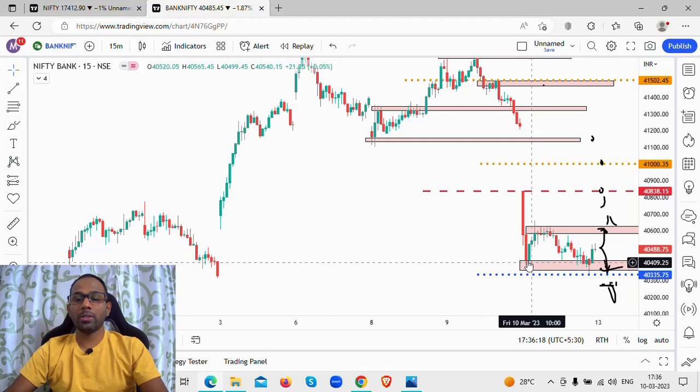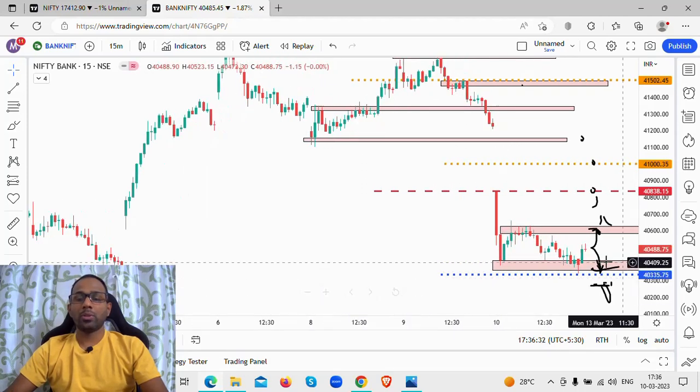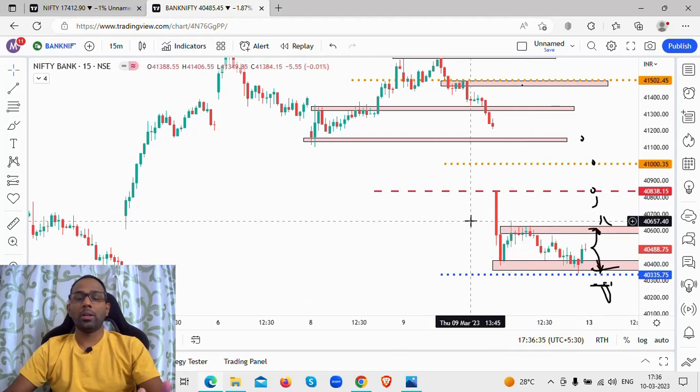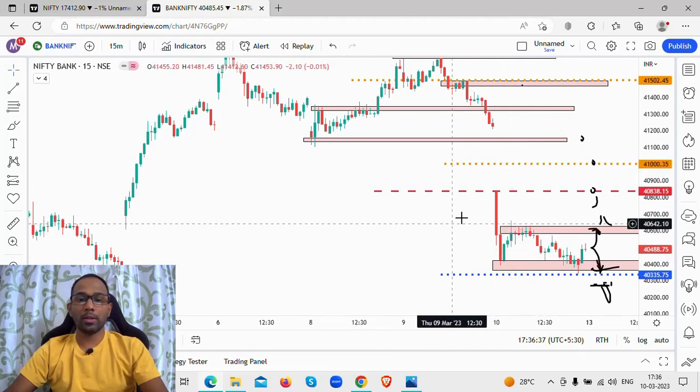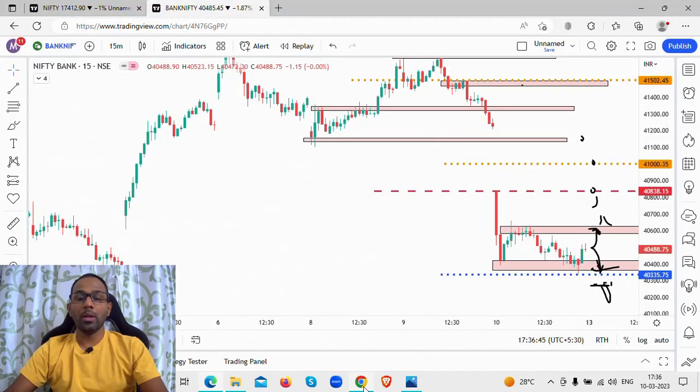So here was one opportunity, a good quick trade for me to take. When the price reached around this 40,400 mark, I initiated a long trade with the 40,500 call option, a slightly out of the money option, with a good risk to reward. A stop loss was placed below this particular zone, and then I left it to the market, and the market played out. There was a quick entry and a quick exit on this trade. So this is what happened in today's market, and the profit that I made in Bank Nifty was 1,685 rupees.